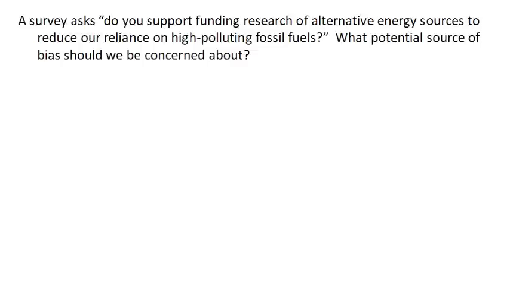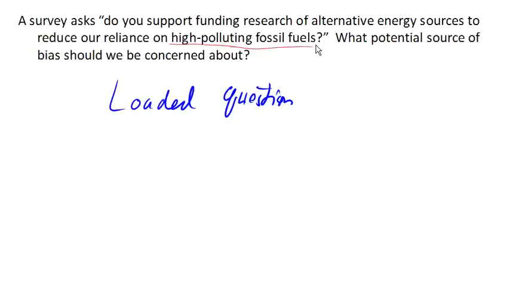So now, suppose the survey asks, do you support funding research of alternative energy sources to reduce our reliance on high-polluting fossil fuels? So the bias issue here is something called a loaded or leading question. This question is considered to be a loaded question because the wording, high-polluting fossil fuels, sort of leads the respondent towards an answer.